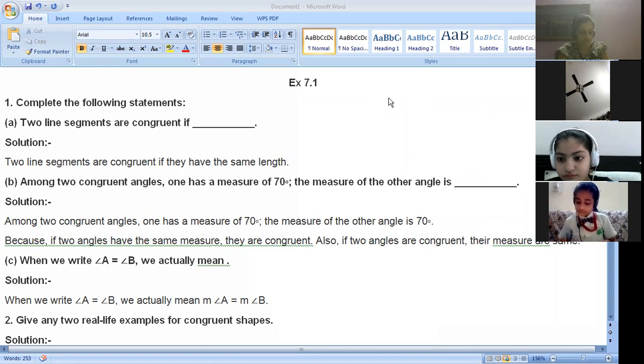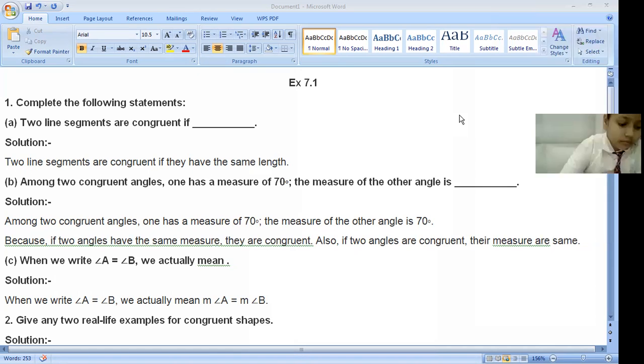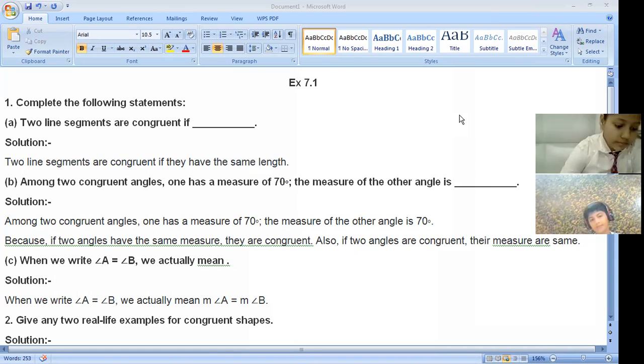Among two congruent angles, one has a measure of 70 degrees. The measure of the other angle will be 70 degrees. If one angle is 70 degrees, then the other angle will be 70 degrees, then they are congruent. Congruent means you are comparing each other to see whether they are the same or not.